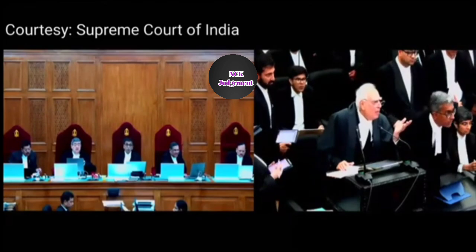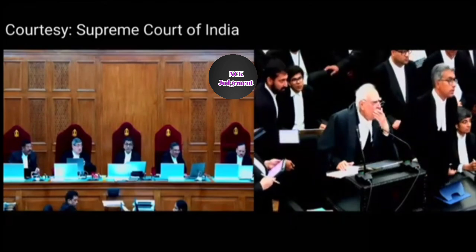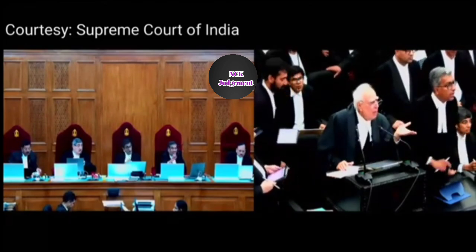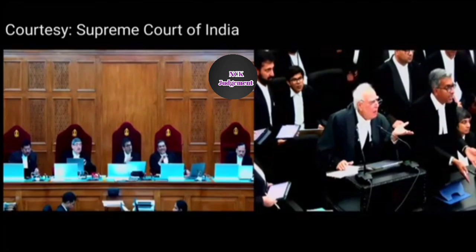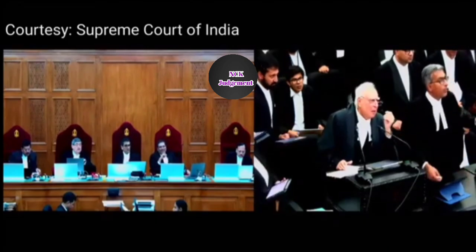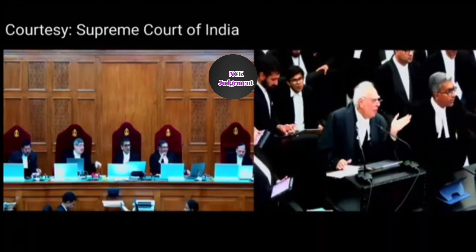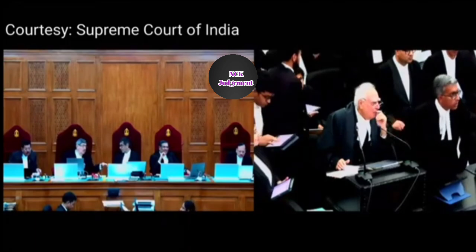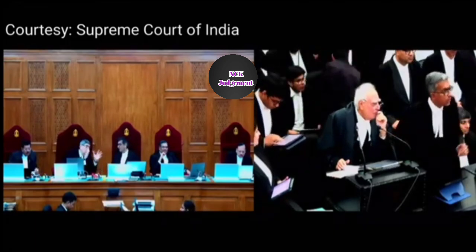But ultimately, what about those parts which are not specified as parts? They don't apply. No, that is the problem. I'm not sure you're right on that. You may not be right on that. We have, in fact, in volume 1, the Constitution of India as applicable to Jammu and Kashmir, which shows that this is how it was.